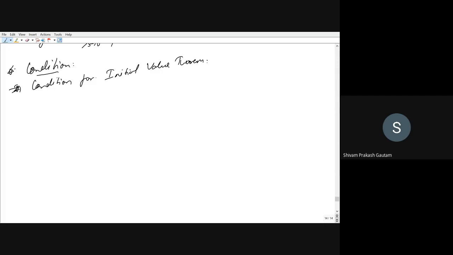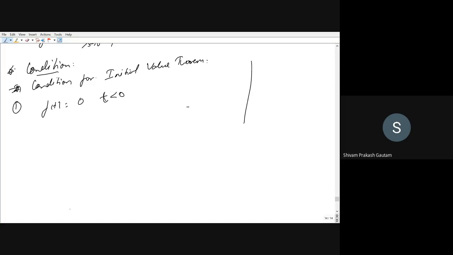The purpose is that this is not at all control system. We have not started the control system subject. We are just building a concept with the help of which we will solve control system problems more effortlessly. So there are two conditions for the initial value theorem. The first condition is that f of t should be equal to 0 for t less than 0.